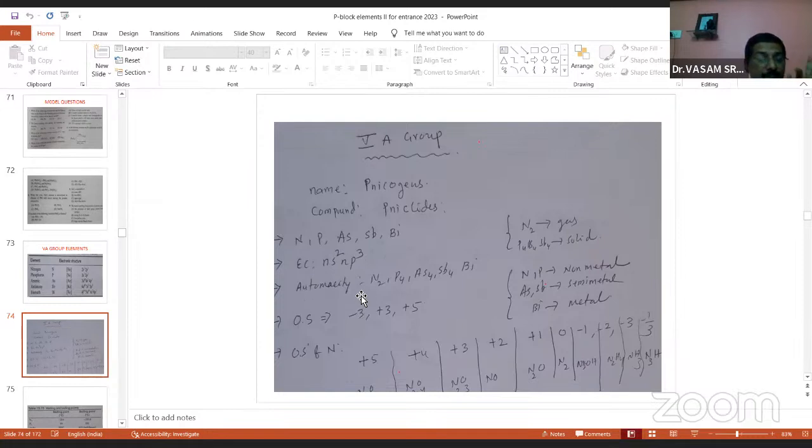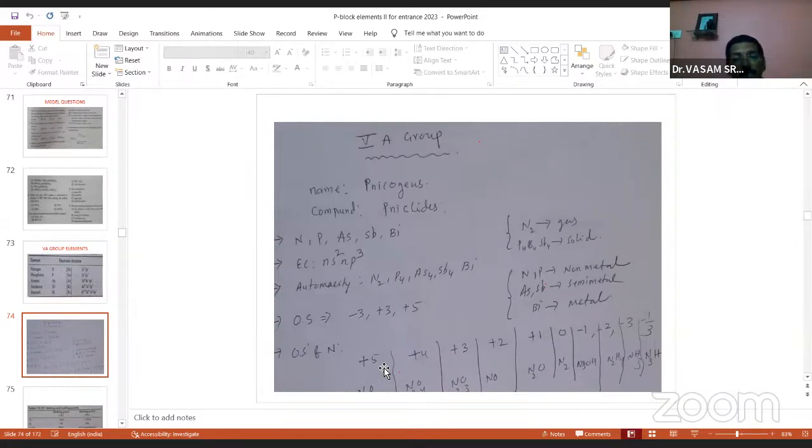And atomicity: nitrogen is stable as N2; phosphorus, arsenic, antimony are stable as P4, As4, Sb4; and bismuth is a single atom. So atomicity is 2, 4, and 1. N2 is a gas, and phosphorus, arsenic, antimony are solids. N and P are non-metals, arsenic and antimony are semi-metals, and bismuth is a metal. The metallic nature increases from top to bottom, because the first 2 are non-metals, the middle 2 are semi-metals, and the last one is a metal.